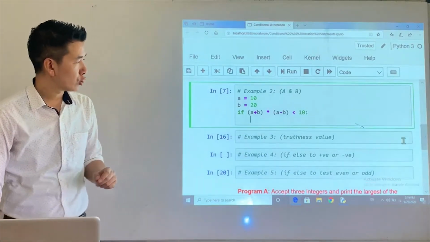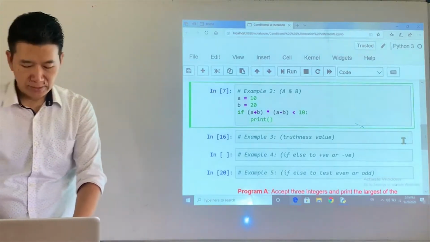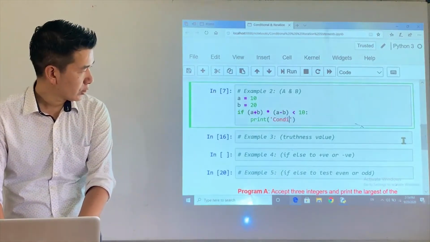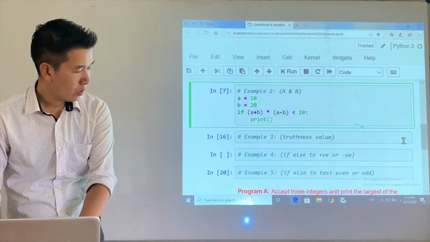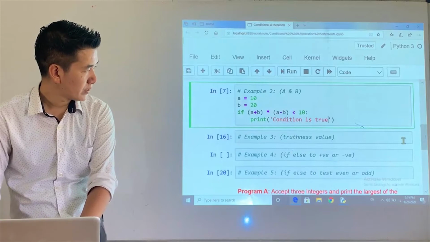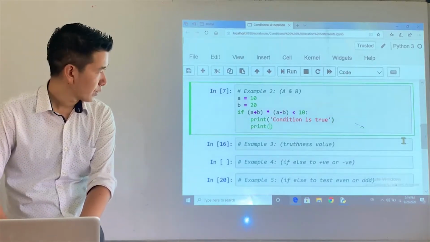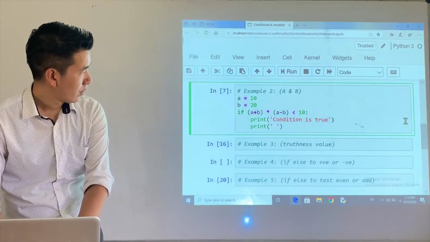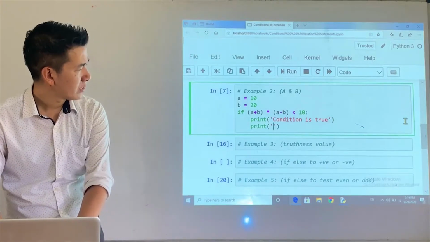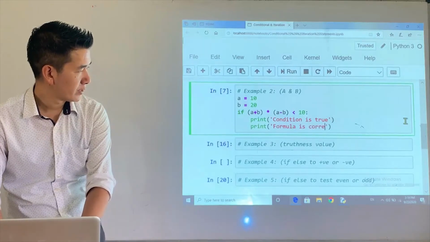So if the condition is true, then I would like to print, say, the condition is true, all right? And then I have another one. Let's say, some random example, formula is correct.